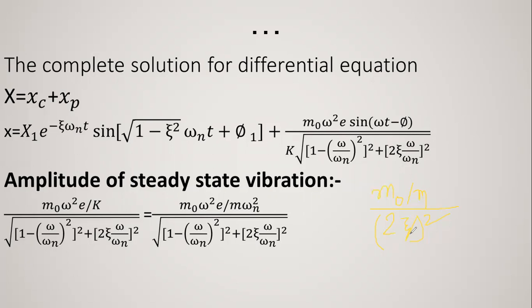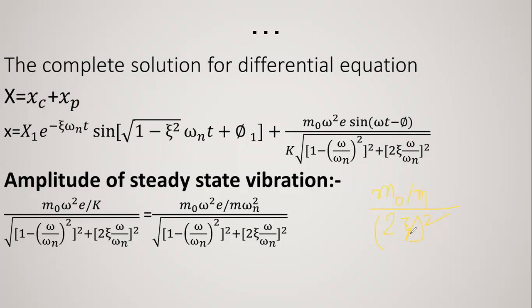Under this condition, the motion of the main mass m minus m0 lags that of the mass m0 by 90 degrees. When omega upon omega_n is very large, the ratio x by m0 e by m tends to unity, and the main mass m minus m0 has an amplitude of x equal to m0 e upon m.